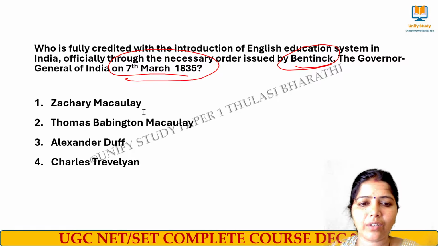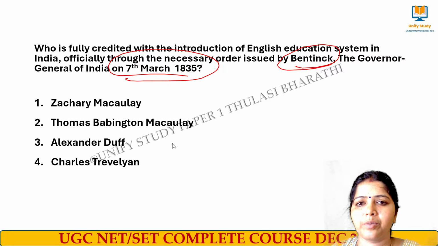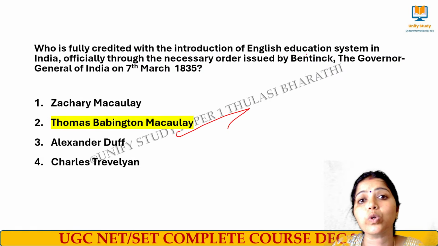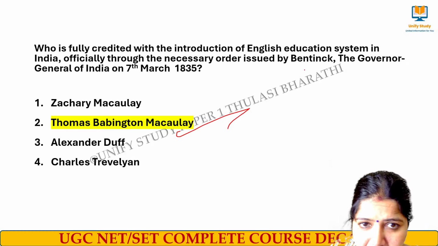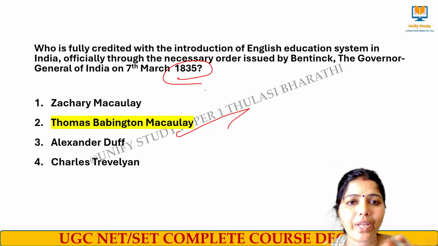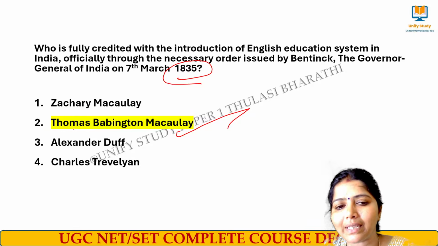Yes, the right answer for this question is Thomas Babington Macaulay. He is the one who proposed that the English education system should be implemented, that too in the year 1835. That is called Macaulay's Minute. The Anglicist-Orientalist fight was there. He proposed that Anglicist was good. Done by Thomas Babington Macaulay.